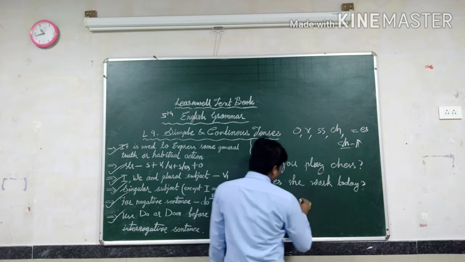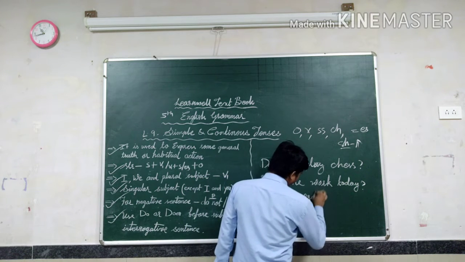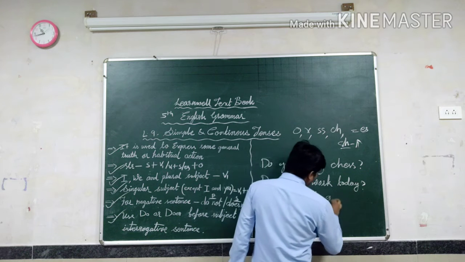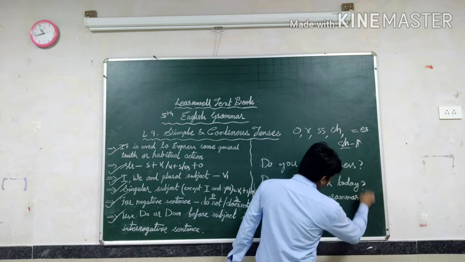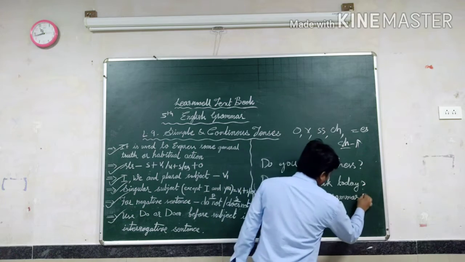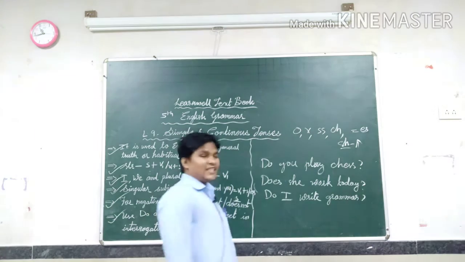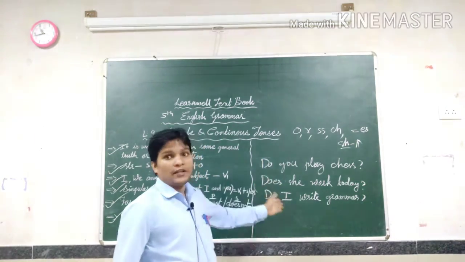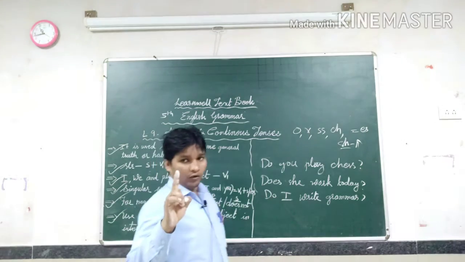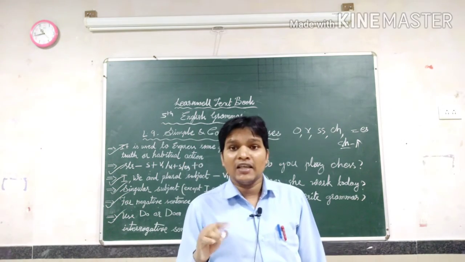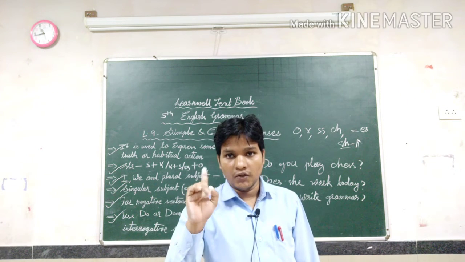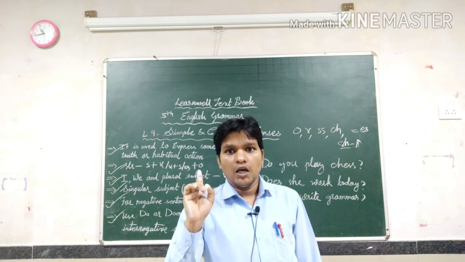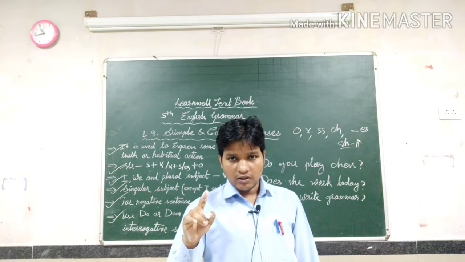Do I write grammar? Question marks. So in this way, some places do came, some places does came. Just I told you before that except I and we and any plural subject, only do will come. Are you getting my point?